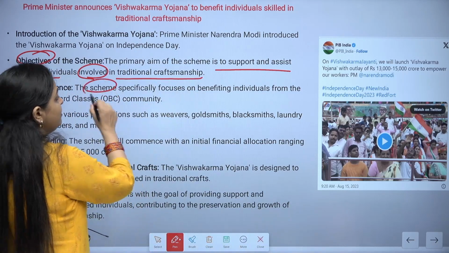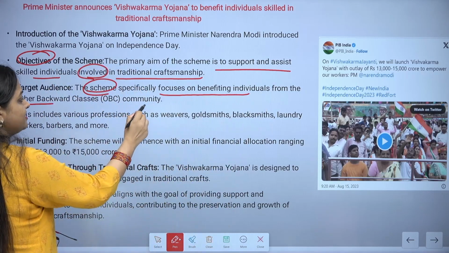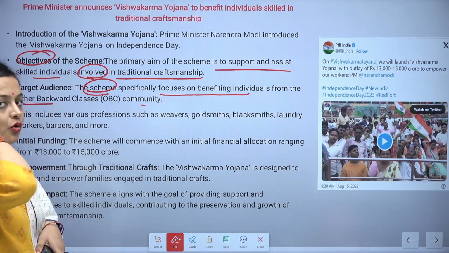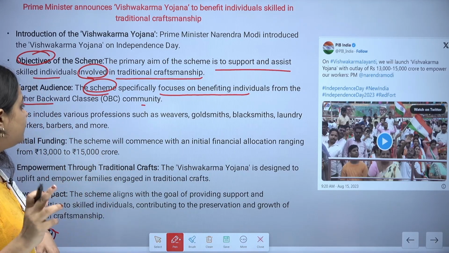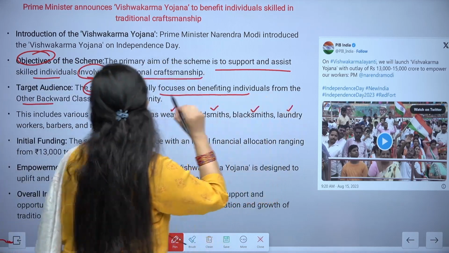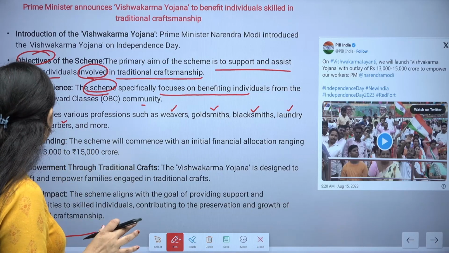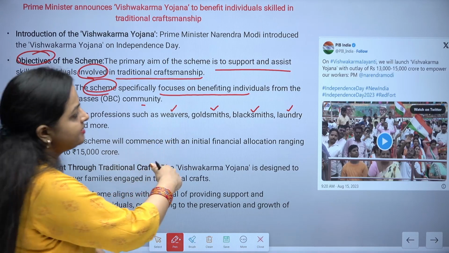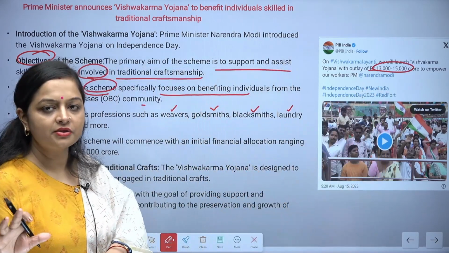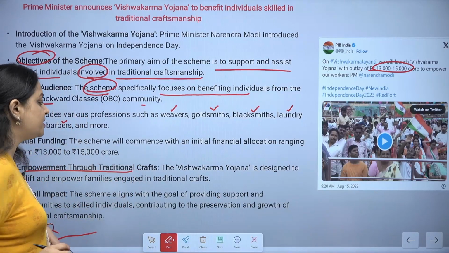Target audience. The scheme specifically focuses on benefiting individuals from the Other Backward Classes community. So the individuals from the OBC community will also be focused over here. This includes professions like weavers, goldsmiths, blacksmiths, laundry workers, barbers, and more. All these will be involved in this. Initial funding, as you can see over here, has been decided at anywhere between 13,000 crore to 15,000 crore rupees.